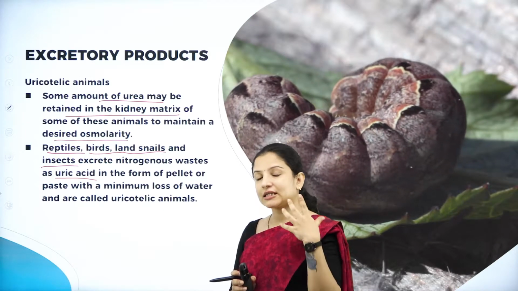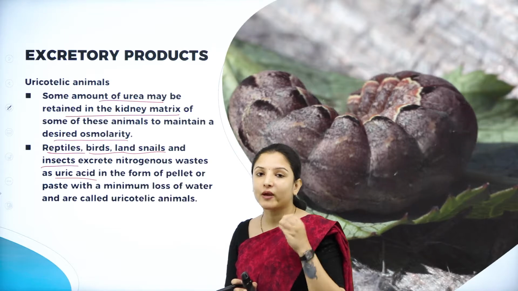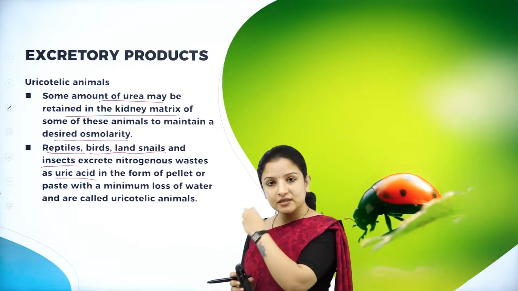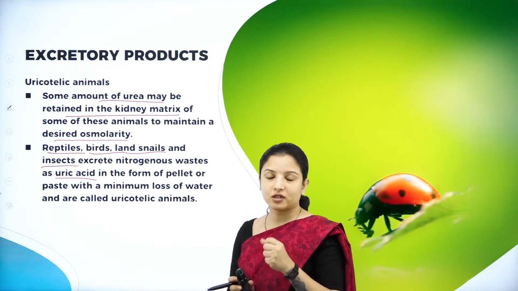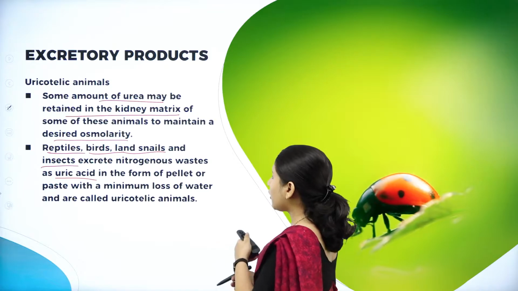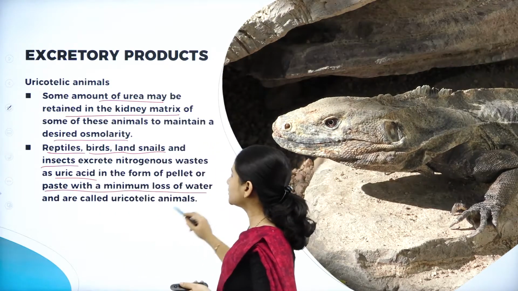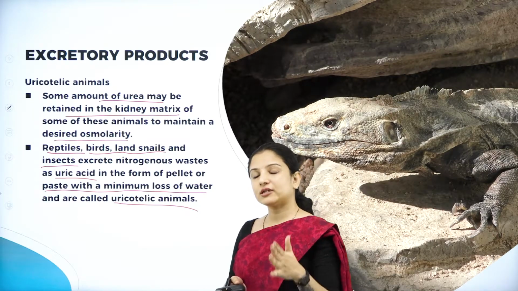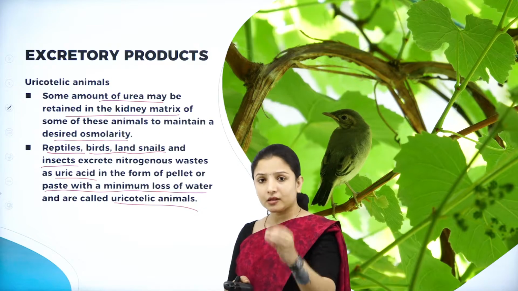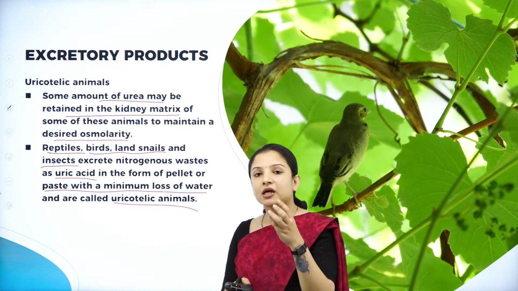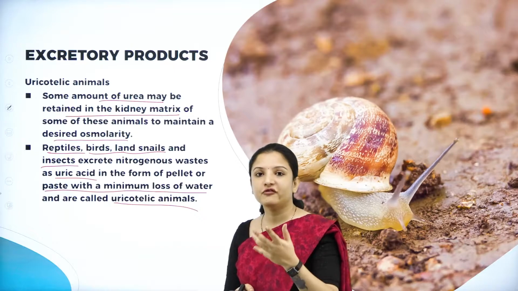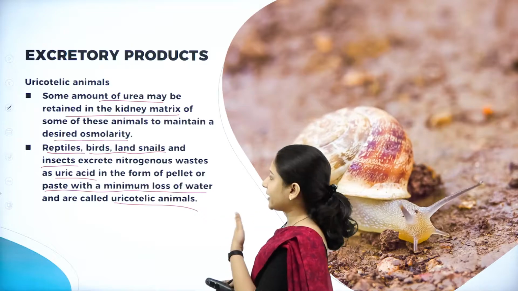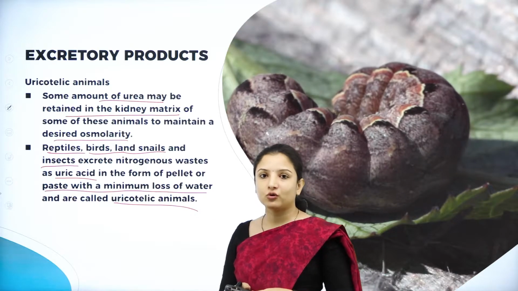You might have noticed even in we human beings, if we drink very little water, our excretion will be in the form of pellets. So that is the reason even in these animals, to minimize the use of water, their excretion is in the form of pellets or in the form of paste with minimum loss of water, and therefore they are called uricotelic animals. So what did we understand here? Uricotelic animals are those wherein their excretory waste is eliminated in the form of uric acid, in the form of pellets or paste, to minimize the excessive use of water. Reptiles, birds, land snails, insects are all uricotelic animals.